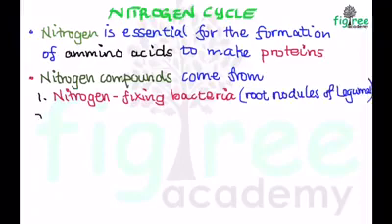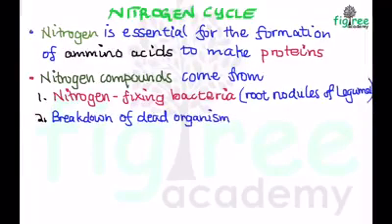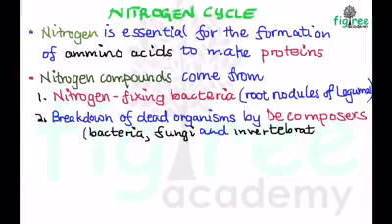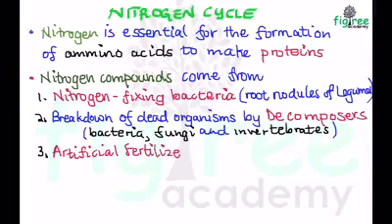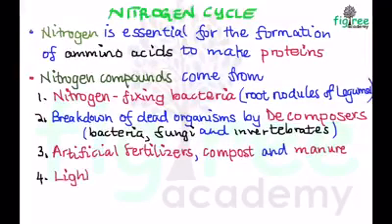Nitrogen fixing bacteria, in the root nodules of legumes. 2. Breaking down of dead organisms by decomposers. As I have mentioned before, decomposers are bacteria, fungi, and invertebrates. And the third source of nitrogen compounds is artificial fertilizers, compost, and manure.